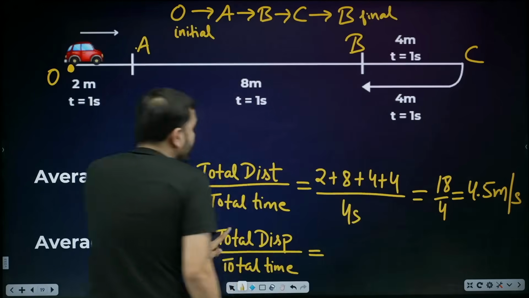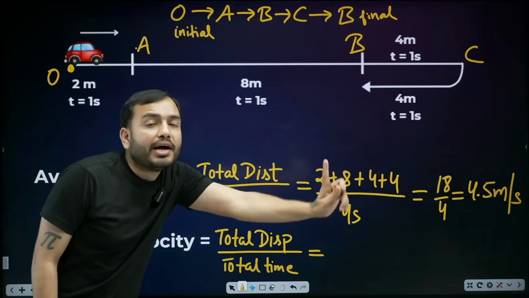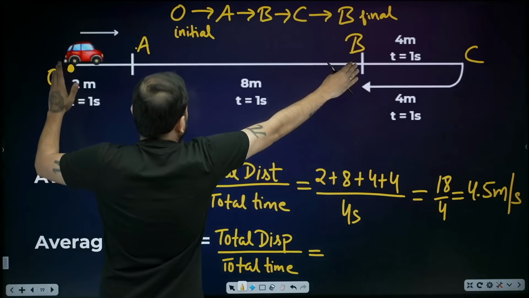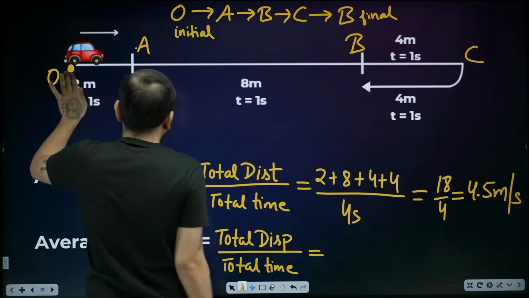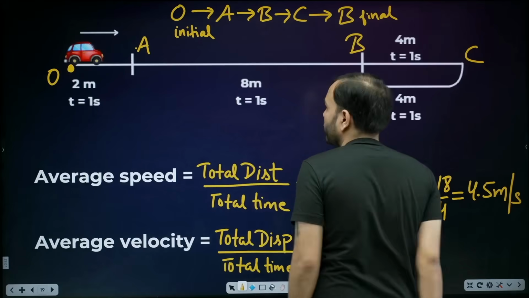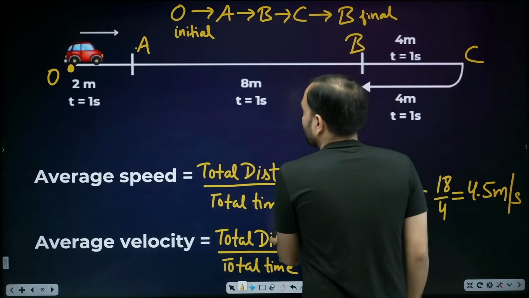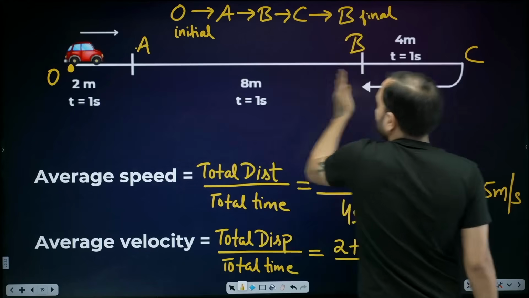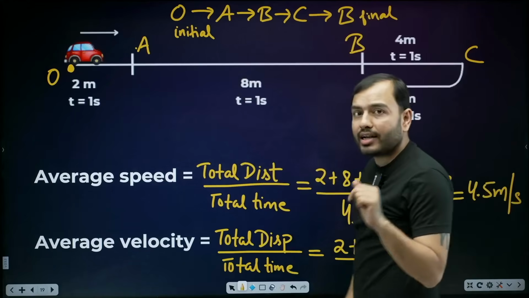What is displacement? The shortest path between initial and final. This is initial, this is final. What is the shortest path? This. So how much is the displacement? 2 plus 8. Is it clear? Shortest path from initial to final. So here is the initial and here is the final. 2, 8, 10.